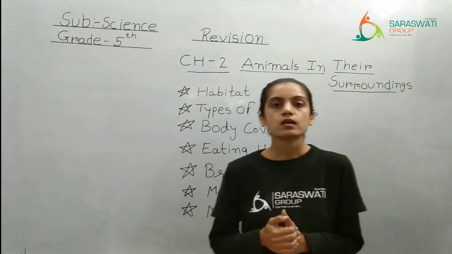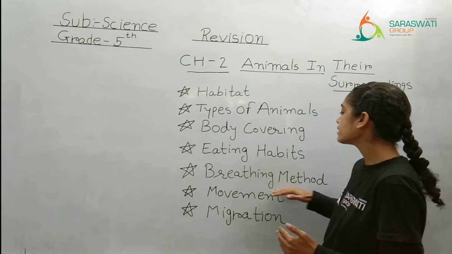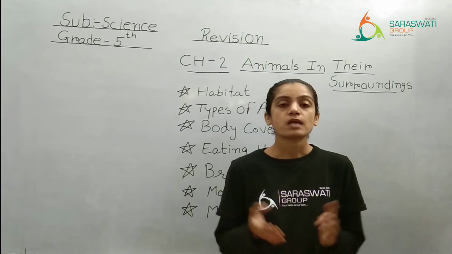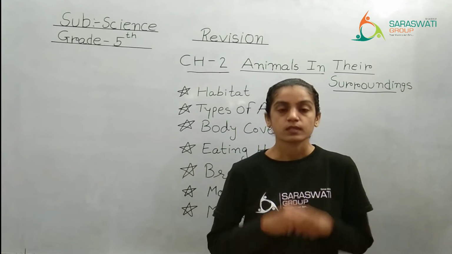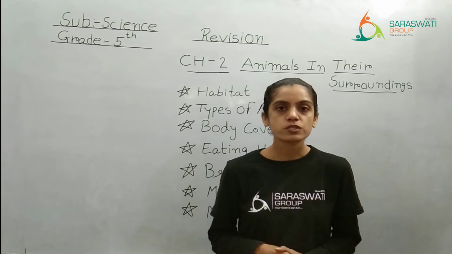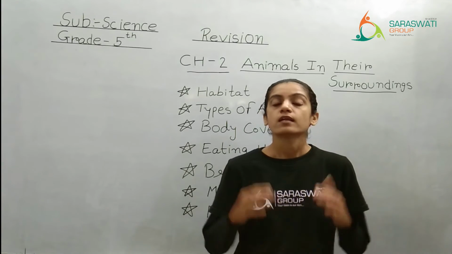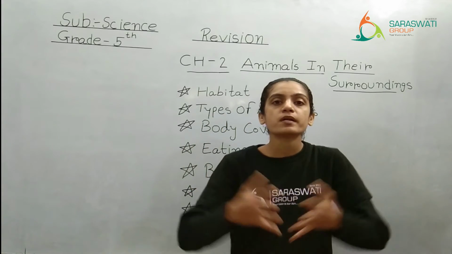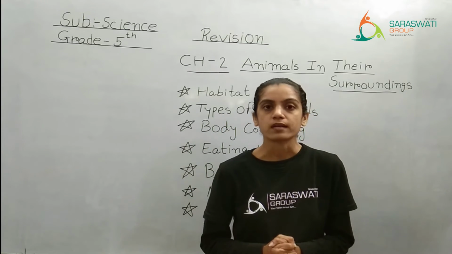Moving further to the next topic, that is breathing method. We know that all living organisms are breathing. They are inhaling oxygen and they are exhaling carbon dioxide, right?